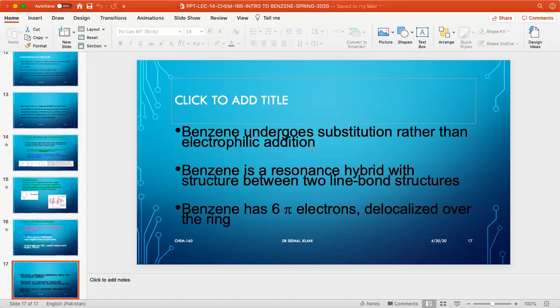Benzene undergoes substitution reactions rather than electrophilic addition, and benzene is a resonance hybrid with a structure between two Lewis structures, and benzene has 6 pi electrons which are delocalized over the entire ring. So this is a short intro for benzene. In the next slide, I will give you some important points related to the nomenclature of benzene. Thank you so much.